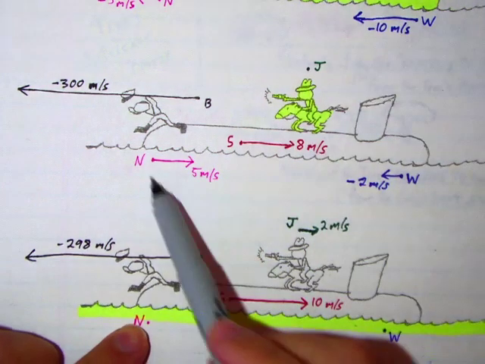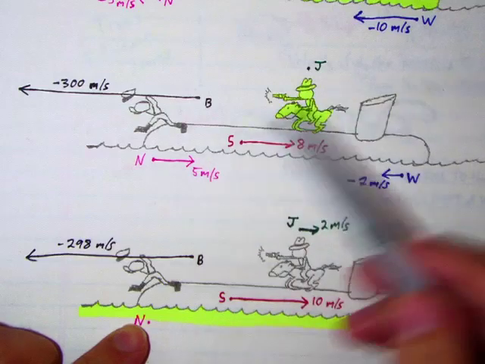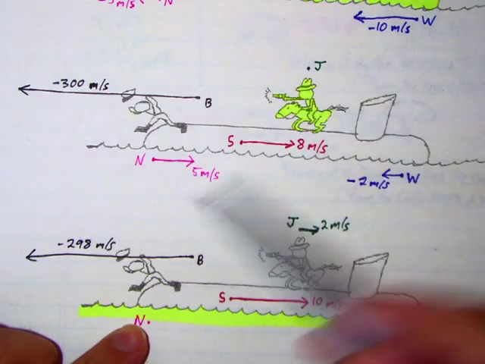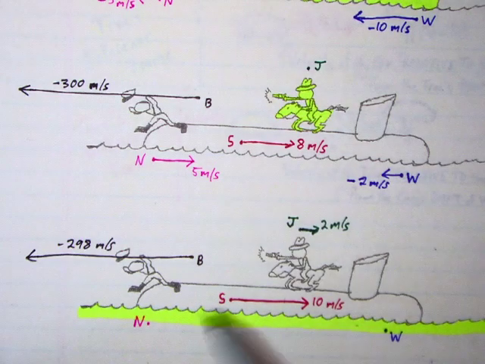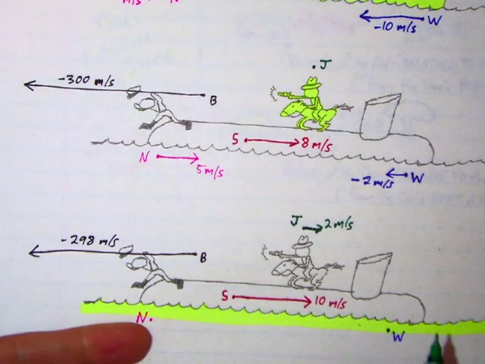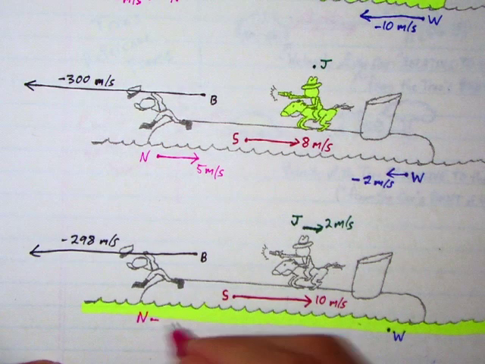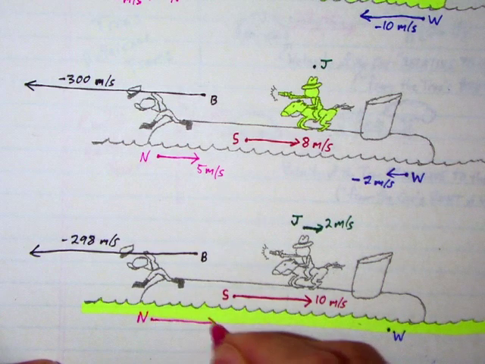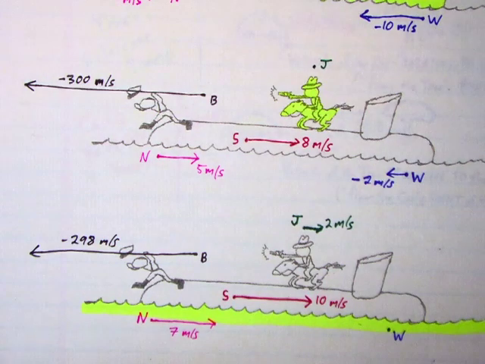Lastly, the Nazi. Now, compare the Nazi and Jones here. We know the difference between their speeds has to be 5 meters per second. From Jones's point of view, the Nazi has to be moving this way at 5 meters per second. Therefore, if Jones is moving this way at 2 meters per second, the Nazi has to be sort of chasing after him. The difference between their speeds has to be 5. So the Nazi must be moving this way at 7 meters per second.